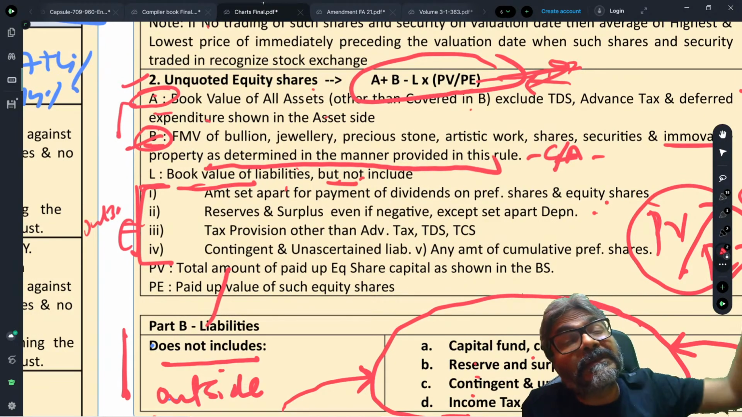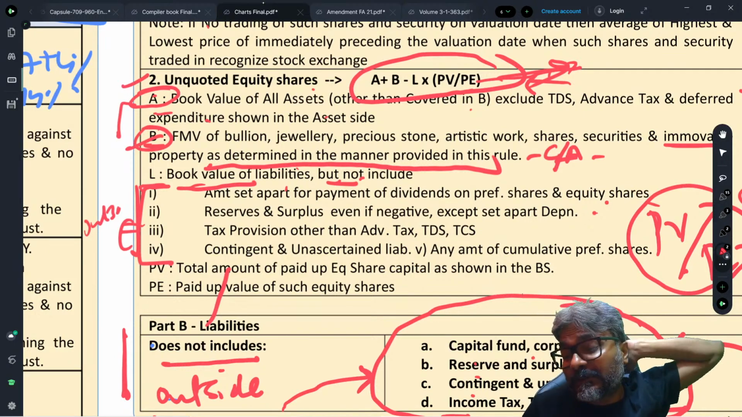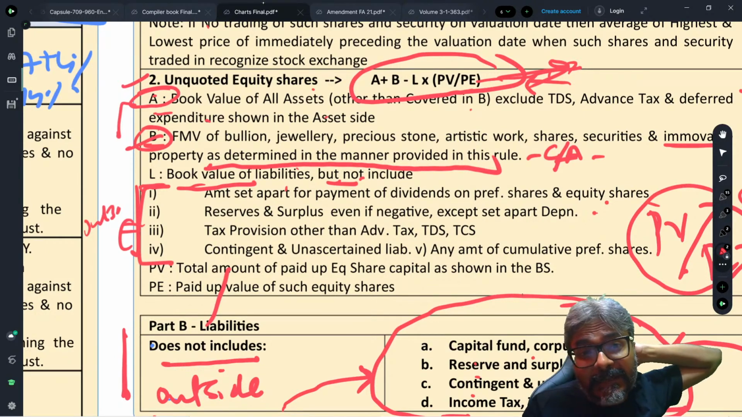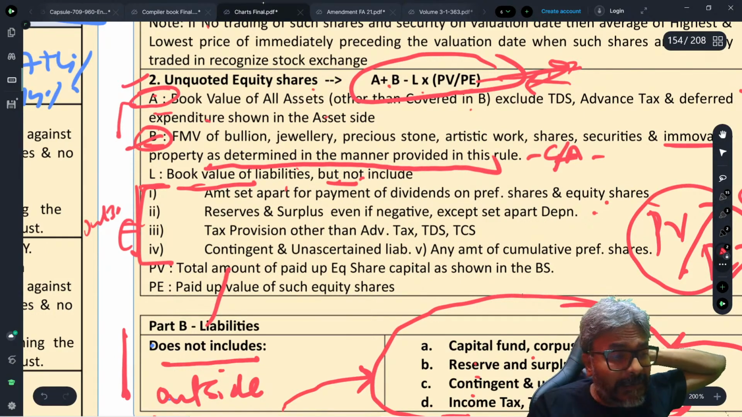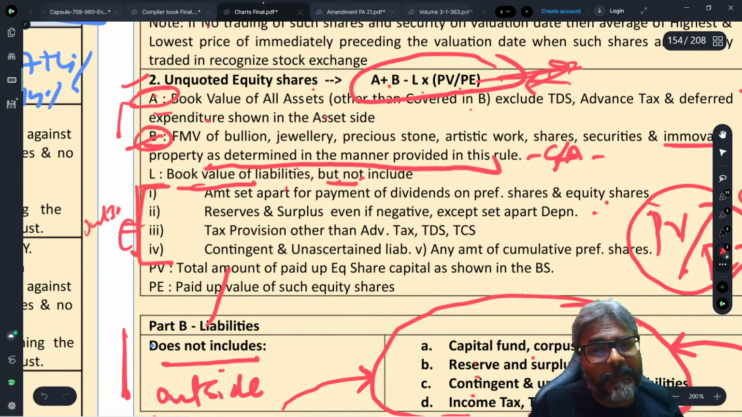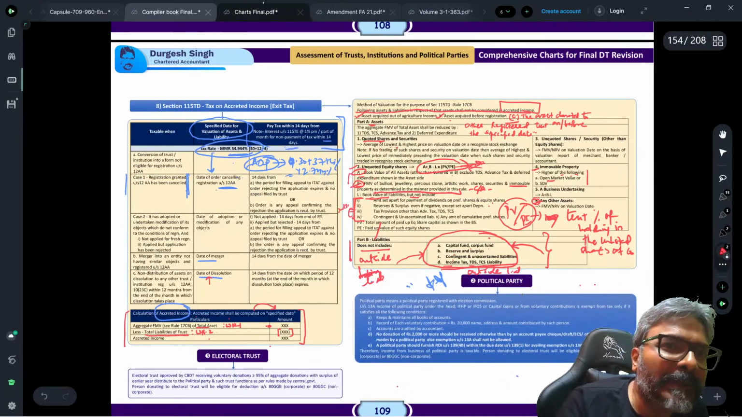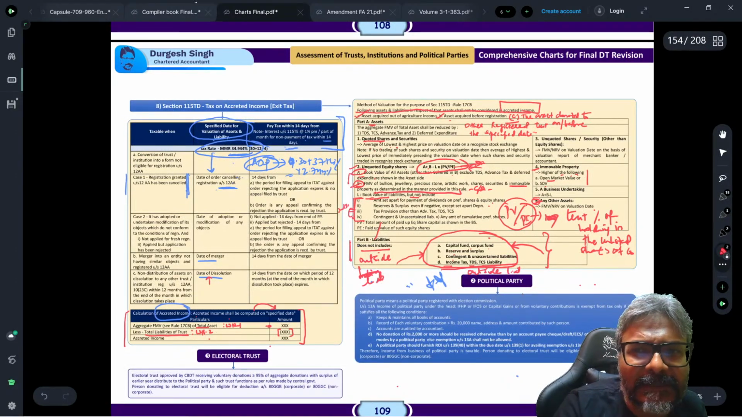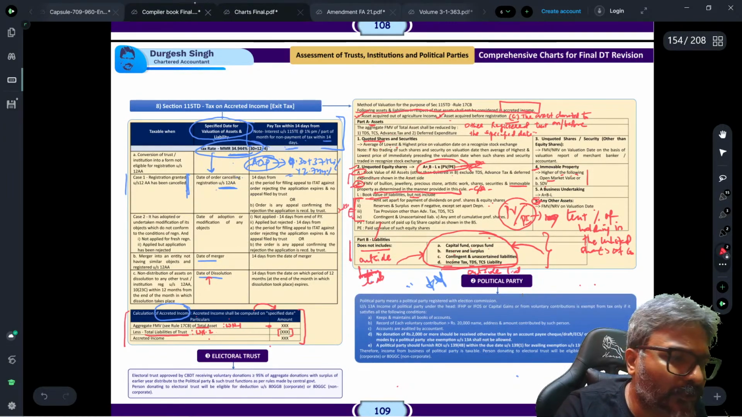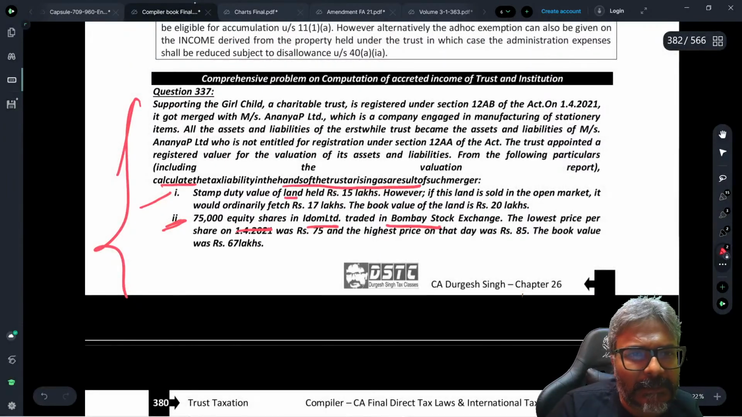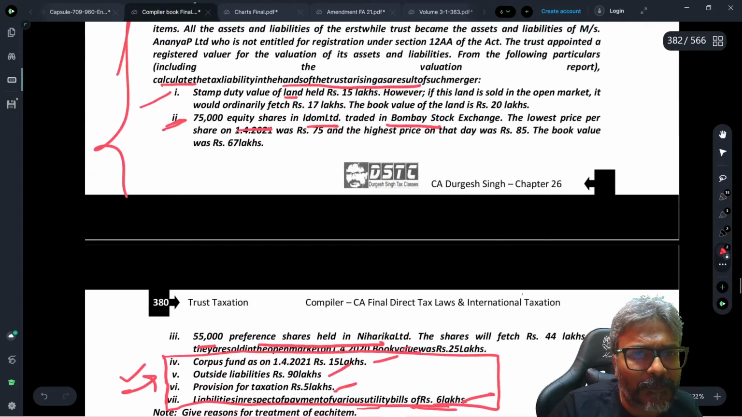So therefore, if the trust is holding any investment in the unlisted share, then it is A plus B minus L, into PV divided by P. That is what you do. And for the remaining ones, students, we have already dealt with them. If I may now put a question directly for your observation, two questions, students, we have looked upon.